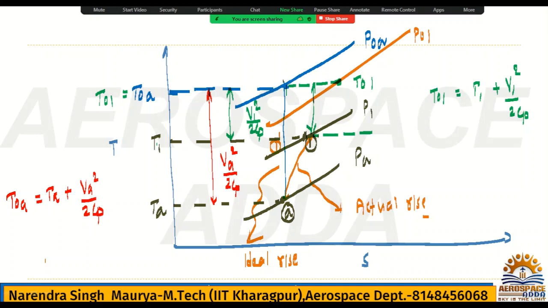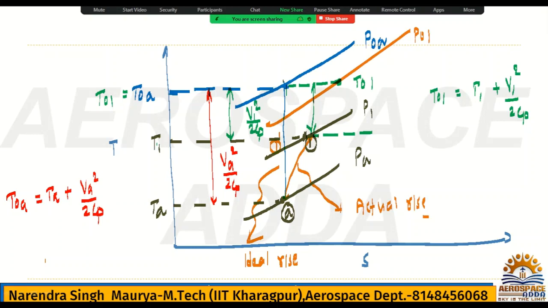Third condition, we are saying the diffuser is ideal, so because of friction also there is no temperature rise. So if I am considering it is ideal or isentropic, then our total temperature T naught 1 and T naught A must be same. That's the meaning of it. Because we are not adding or rejecting any heat, there is no temperature rise. Total temperature I am saying, static temperature definitely it will rise.